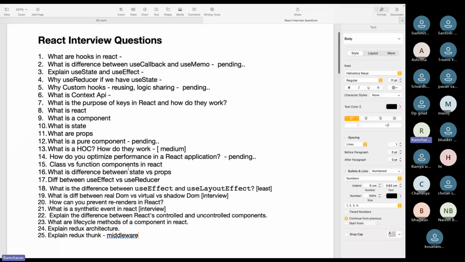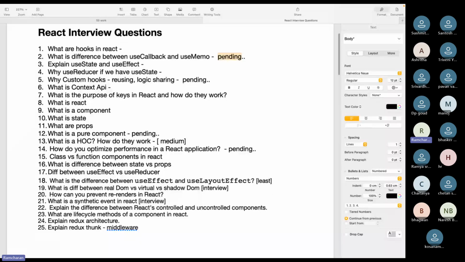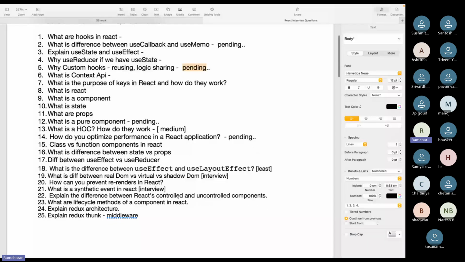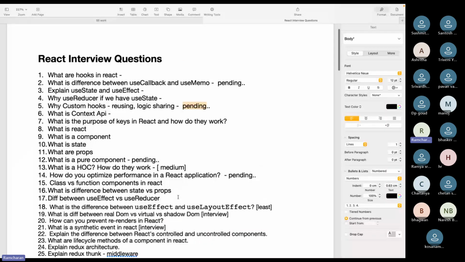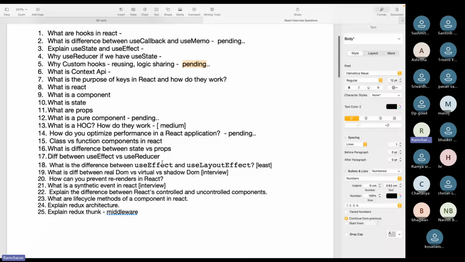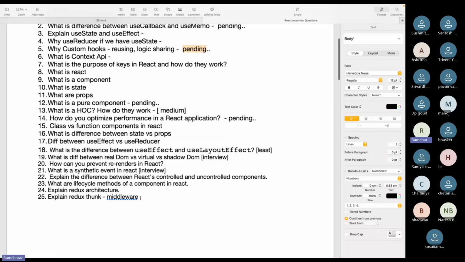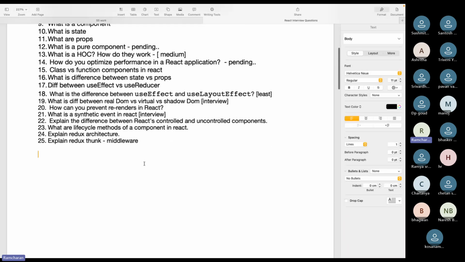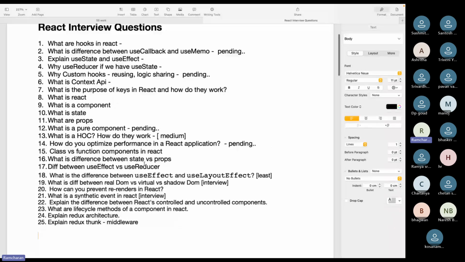Only like 1, 2, 3, 4, 5 to 6 items are still pending, though we have a lot of time to discuss. Okay, is this helpful for you? If I provide questions like this, at least we'll perform like 50 questions. Then it will be very helpful for you to understand React.